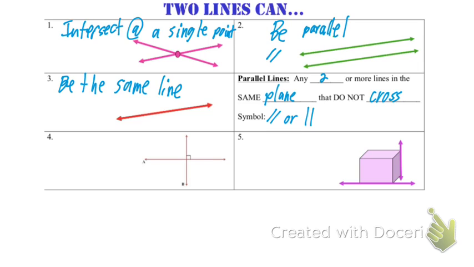Okay. Number 4. What do we think's happening with these two lines? They can be perpendicular. So they're intersecting like in number 1, but it's a more specific intersection. They're perpendicular. What's our symbol for perpendicular? It's like an upside down T.